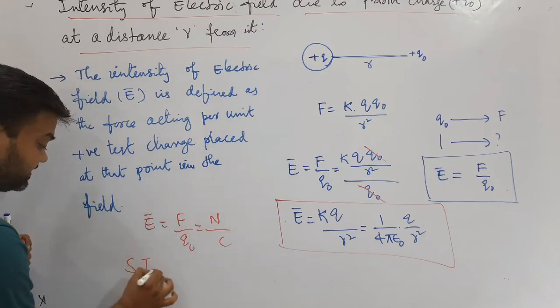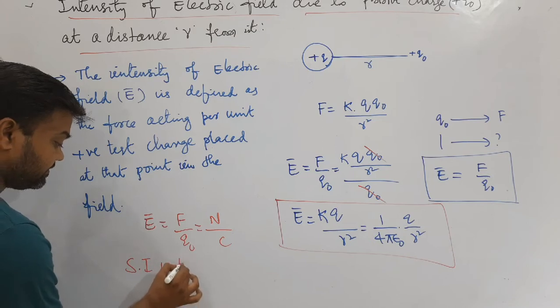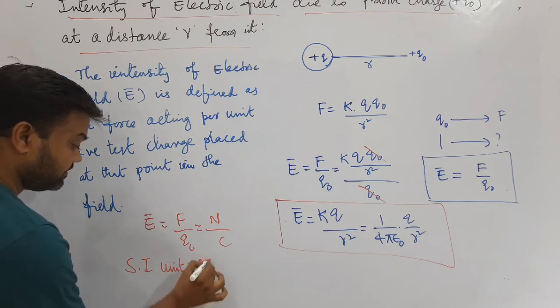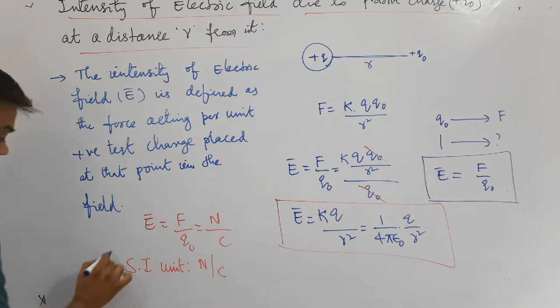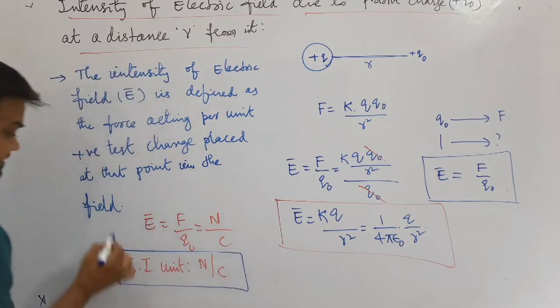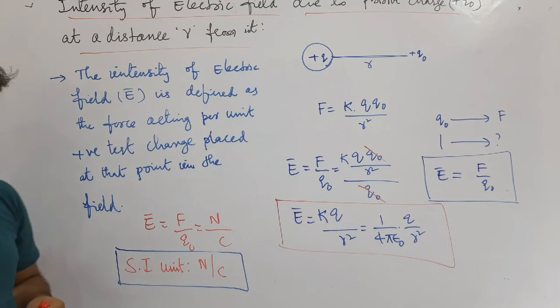Therefore the SI unit is Newton per Coulomb. This is the SI unit of intensity of electric field or the strength of the electric field: E bar is equal to F by Q naught, that is Newton per Coulomb.